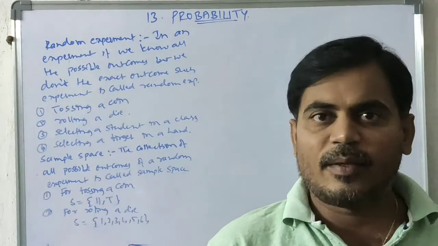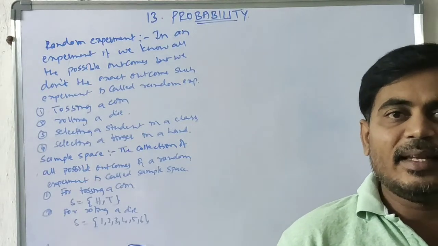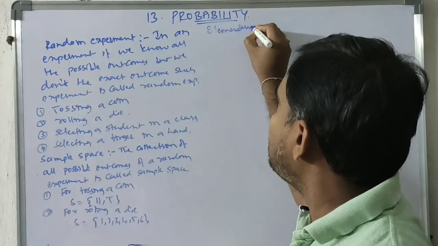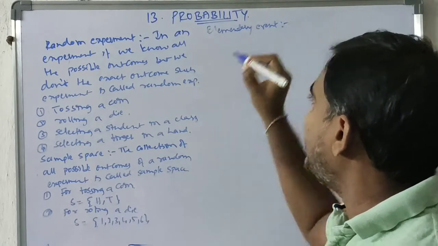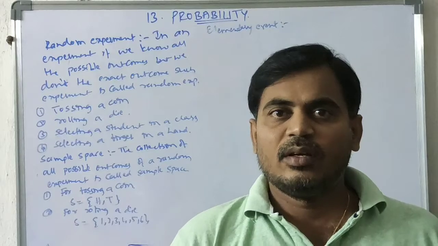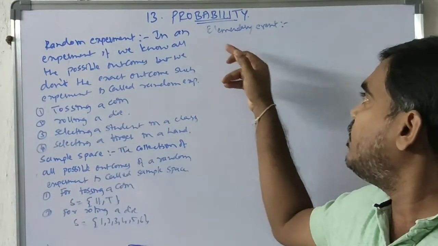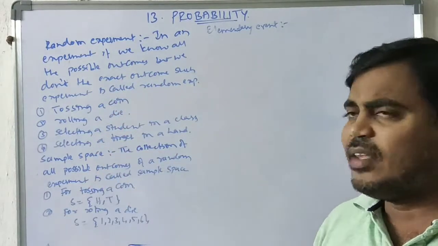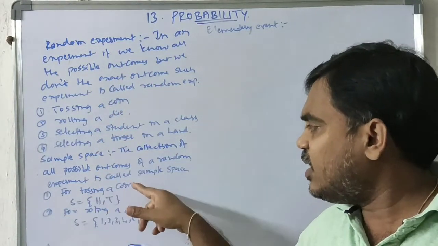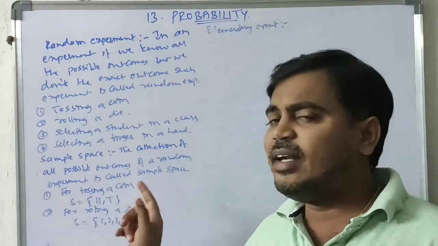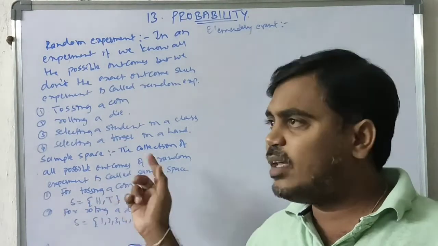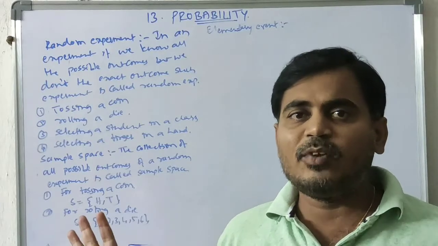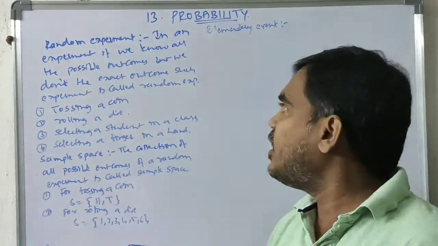Now, elementary event. Taking a random experiment and its sample space, for tossing a coin the sample space is head and tail. Head and tail alone are elementary events. Each element of a sample space is called an elementary event.